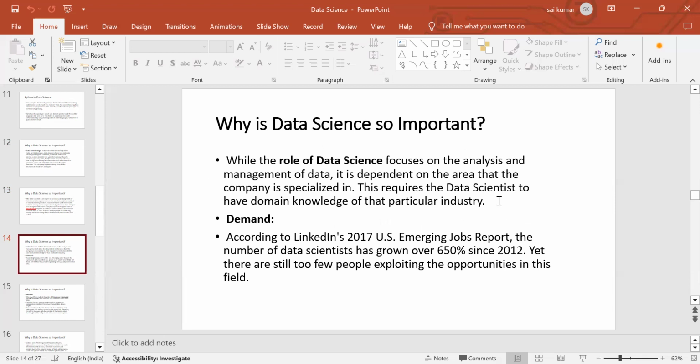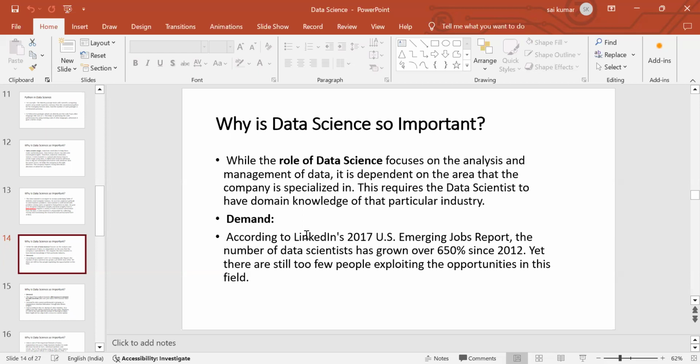So the data scientist works in some industry, suppose the cotton industry. He has knowledge of that cotton industry. Suppose a data scientist works in farming, that means in the milk industry, so you have knowledge of that industry. Suppose, let's see the demand.